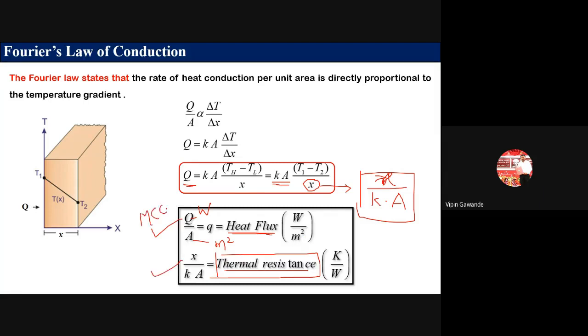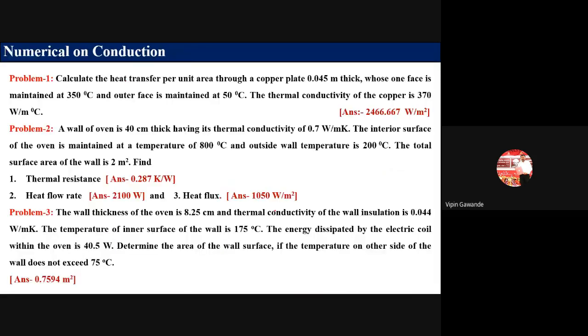This is very important. One is the heat flux: the heat transfer divided by the area, Q divided by A, watt per meter square. The thickness divided by thermal conductivity multiplied by area is called the thermal resistance. What is the unit of this thermal resistance? Its unit is Kelvin divided by watt. So you have to remember the formulas that are given in the problem.